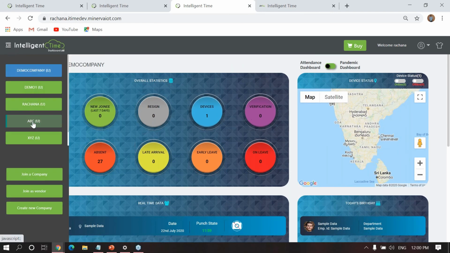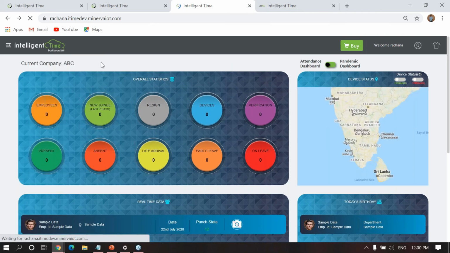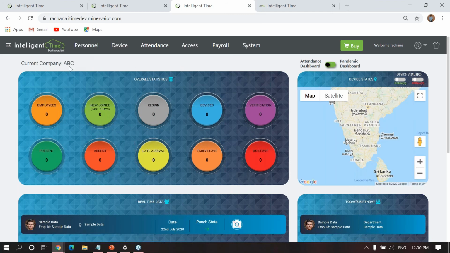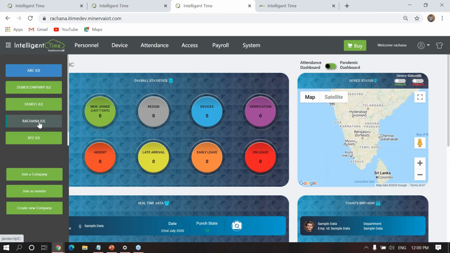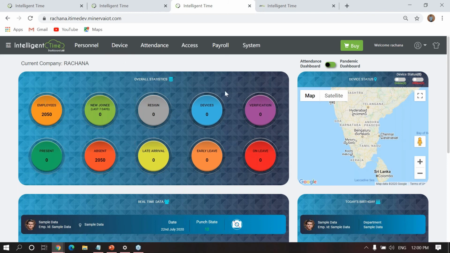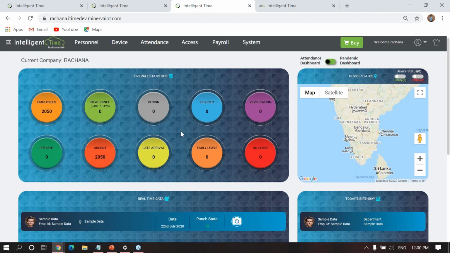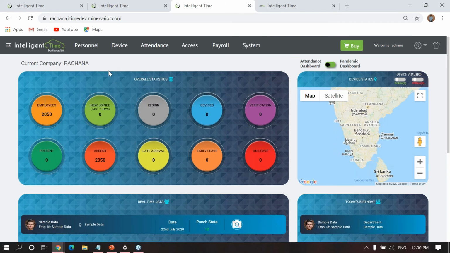So in this way, ABC is another company. So in that also, nothing. Okay, this is okay. If it is coming here, this is my own company. That means I have different kinds of companies. So that's why this is displayed. If again I want to go back to Rachana, then I'll get all these options. Okay. So this is called multiple: create multiple companies, create a company, and join a company also. Okay. Now I will show you the vendor dashboard. Okay.